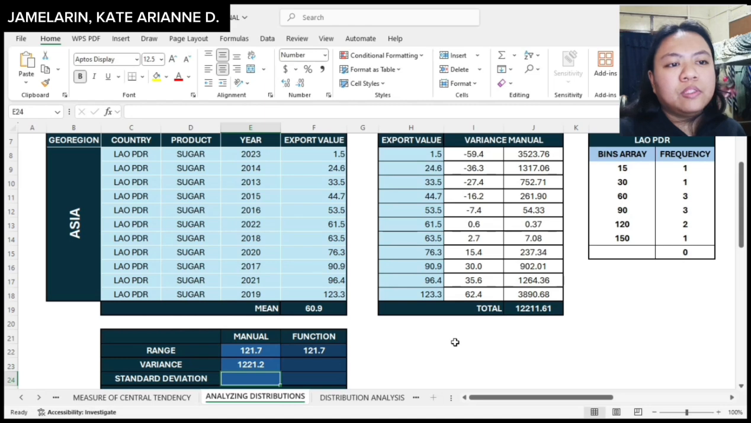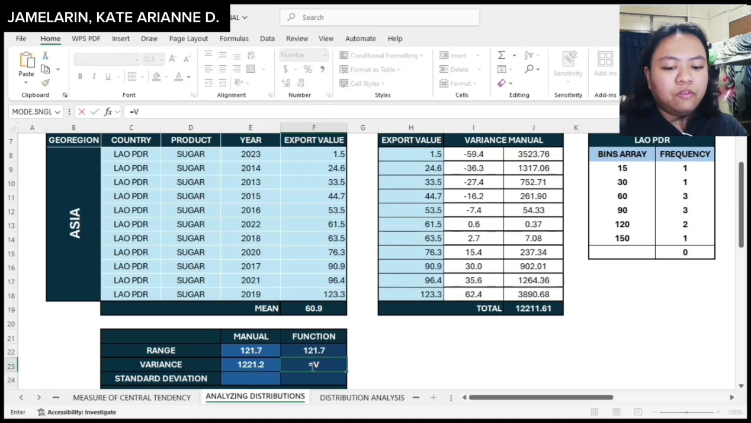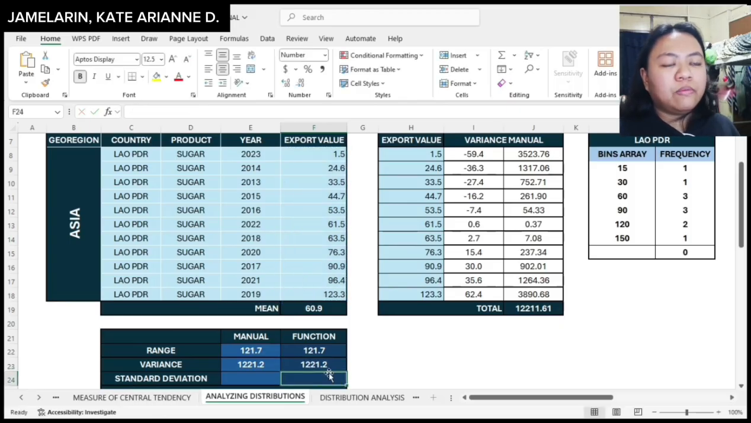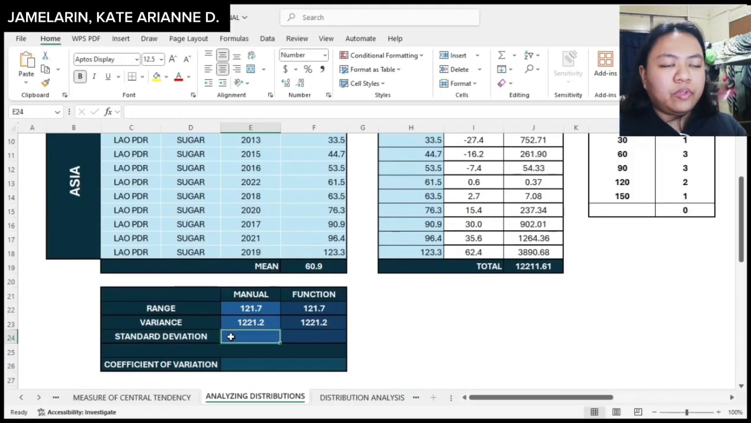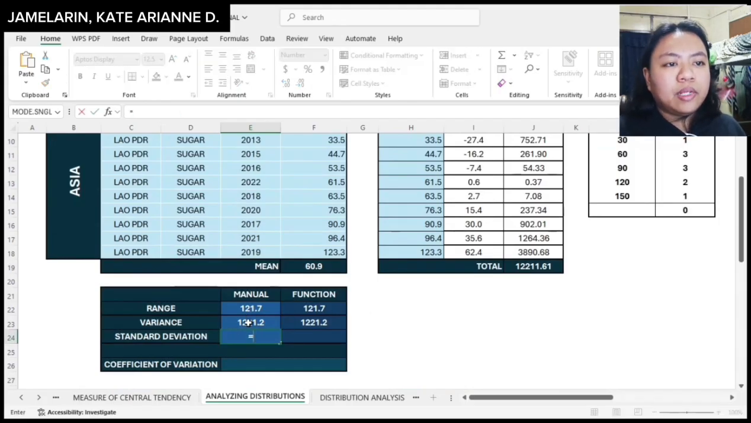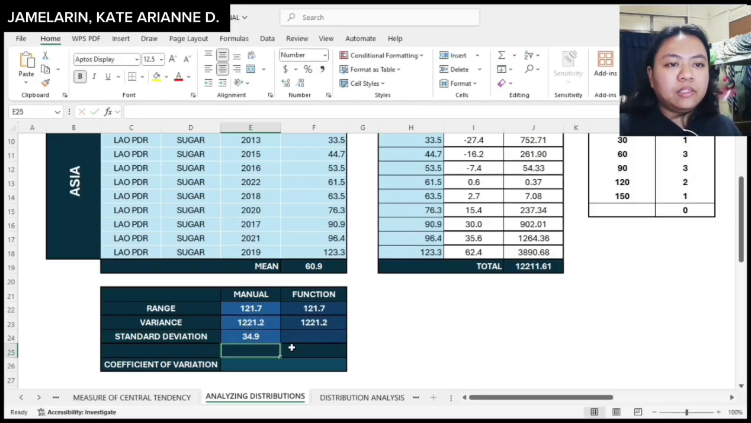So I got 1,221.2. And to check, I will be using this function, VAR.S, and then I will be selecting this dataset to confirm. So I also got 1,221.2. For standard deviation, to get the manual equation, I will be raising this variance to the power of 1/2. So 34.9 is my standard deviation.